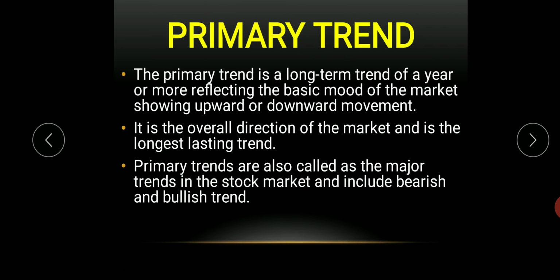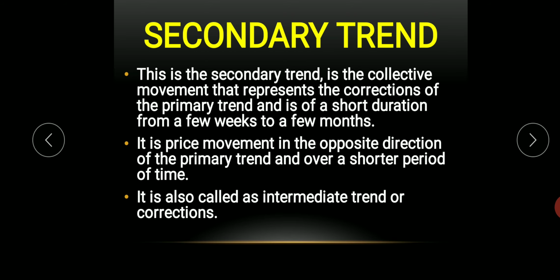Okay, so the primary trend is a long-term trend of a year or more, reflecting the basic mood of the market, showing the upward or downward movement. It is the overall direction of the market, and is the longest lasting trend. Primary trends are also called the major trend in the stock market, and include bearish and bullish trends, as I have already explained to you. And the secondary trend has also been explained to you.